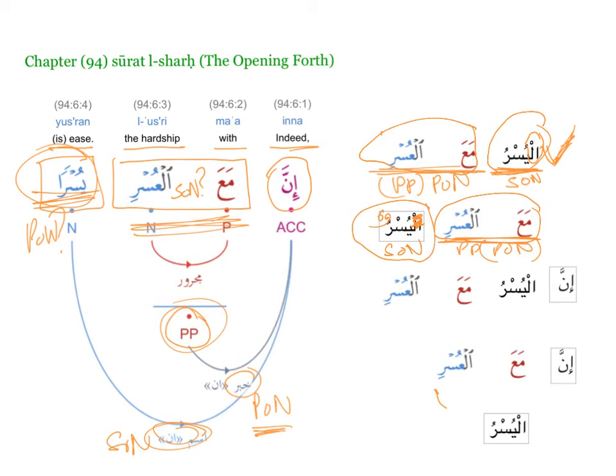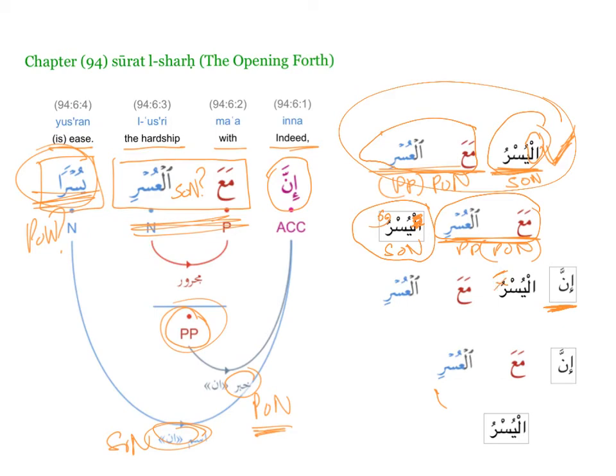When you go down, I add an inna here, which is emphasizing further. A nominal structure is emphasizing something anyway, and when you add an inna, it's sort of double emphasis. If you add an inna to the original structure, it becomes innal yusra, because inna is a lifter, so it becomes innal yusra ma'al usri.